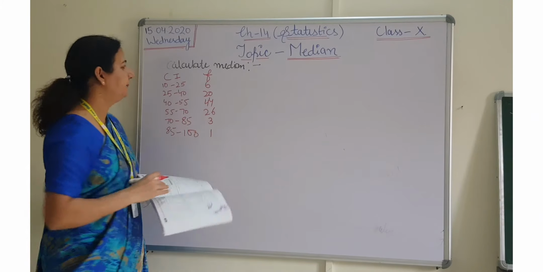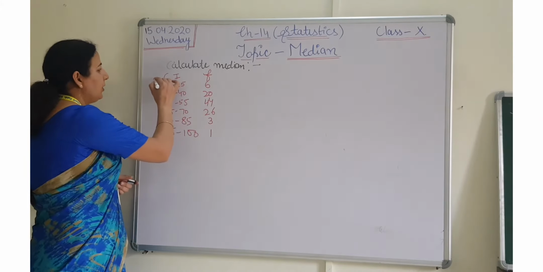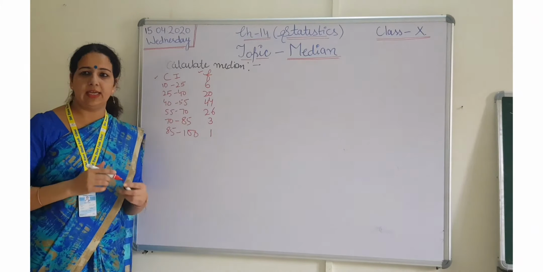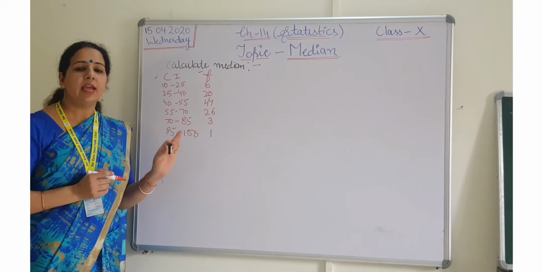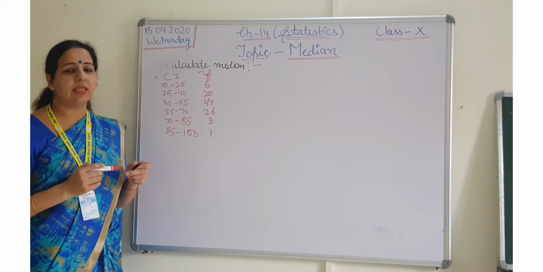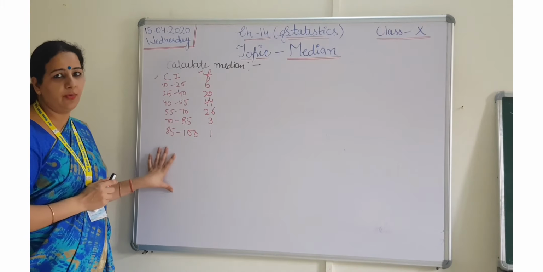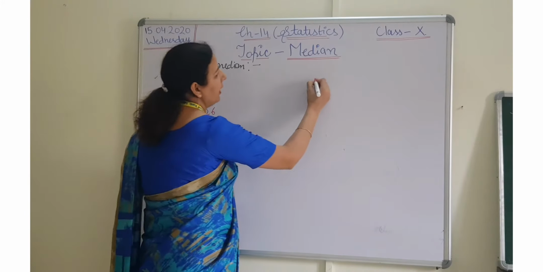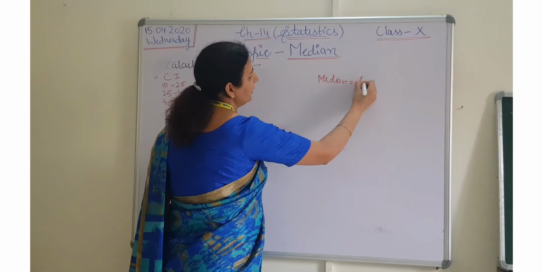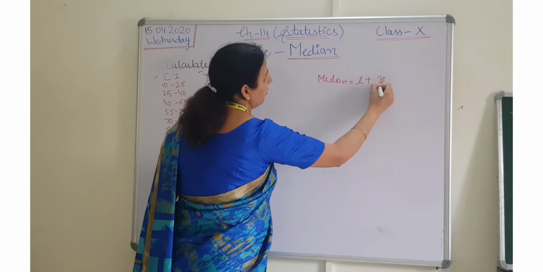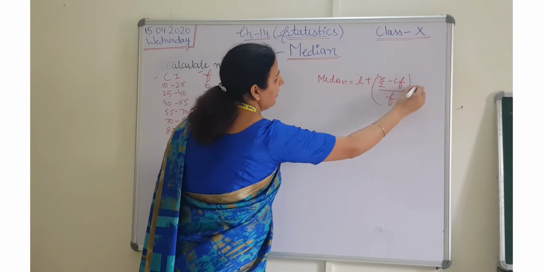Here we have to calculate the median. They have given you the class interval, they have given you the frequency. They will give you the class interval and frequency in the question also, if the question is not of finding the missing values. So students, we are just going to use our formula. First let me write the formula here. What is the formula of median? The formula for median is L plus n by 2 minus CF upon f, and the whole will be multiplied by h.